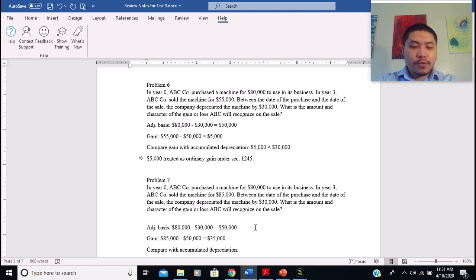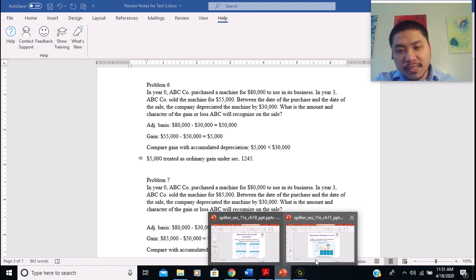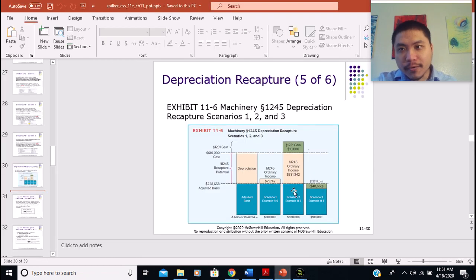So $35,000 is greater than $30,000. Right. So in this case, we are facing this scenario right here, where the total amount of gain is greater than the depreciation. So the extent of the gain that equals the depreciation is going to be treated as ordinary income, and then the remaining is going to be treated as section 1231 gain, right?